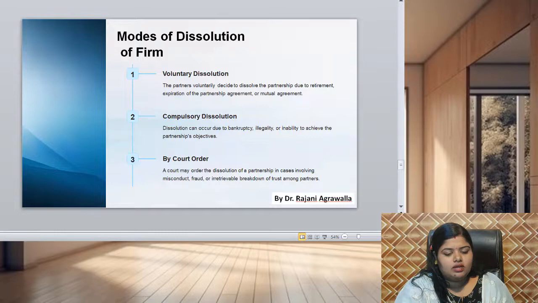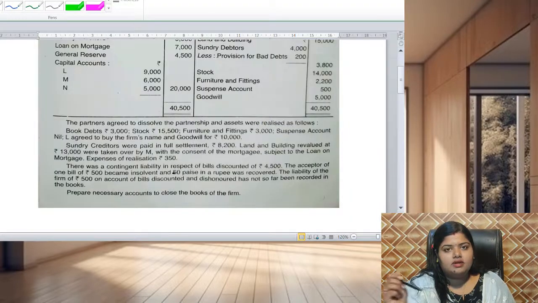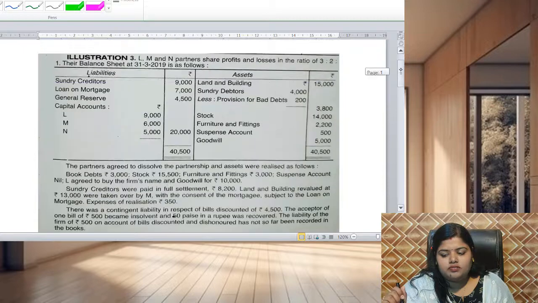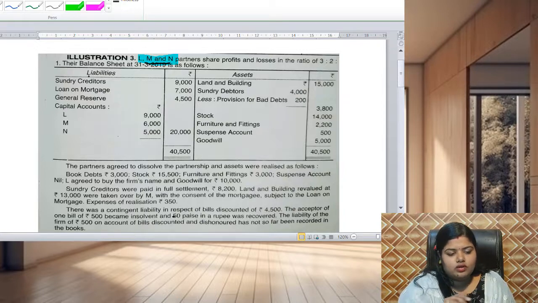Now coming to an example, given an example you will be clear about the concept of dissolution and how it is treated. So here you can see there are L, M and N, right? These are the three partners sharing profit and loss in the ratio 3:2:1.